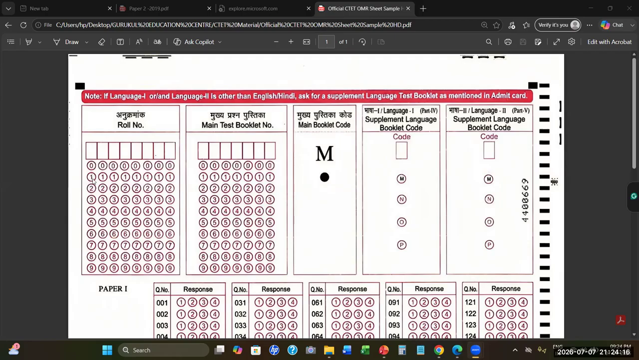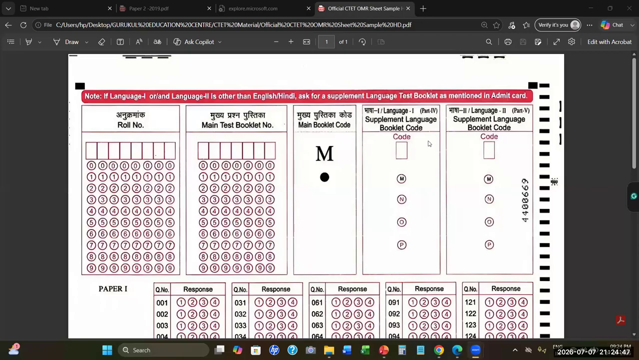Then you will color this 1. Here it is 3. Then you will color this 3. So whatever number you fill here, color that circle only. Same with this main test booklet number, which will be mentioned in your question booklet, which will be given to you. There will be a code, which most of the time is already filled. So this kind of code you will be able to see in your question paper.